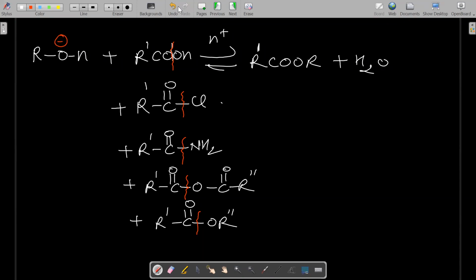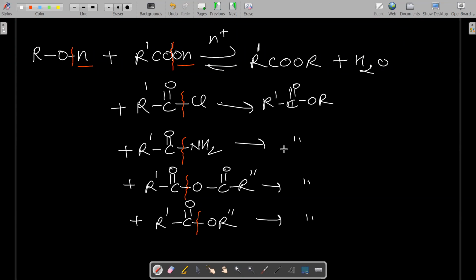Okay. And alcohol cleavage occurs from where? The alcohol will be cleaved from here. So you can see H and OH give the byproduct water. H and Cl, what will be the byproduct? Okay, so in all cases you get the same product. You are getting the same ester. Here also you're getting the same product. What do you mean by same product? It means in all cases you are getting R dash COOR.